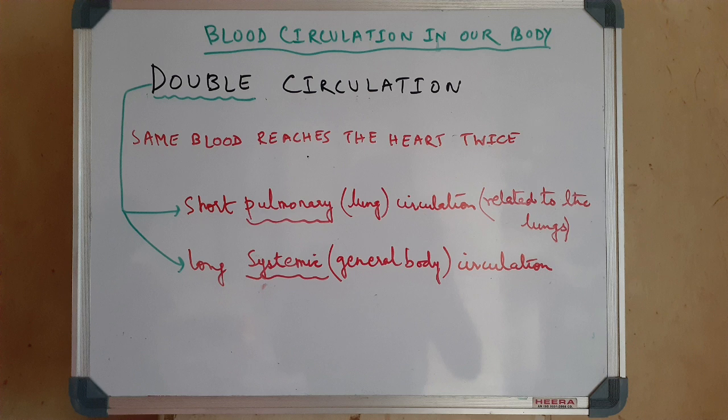Now the right part of the heart receives deoxygenated blood, whereas the left part receives oxygenated blood. Here comes what is called double circulation in our case. Now what is double circulation? Double circulation is actually the same blood reaches the heart twice. Now the short circulation that takes place within the heart and the lungs is pulmonary circulation, and the long one is known as the systemic circulation, that is for the general body.